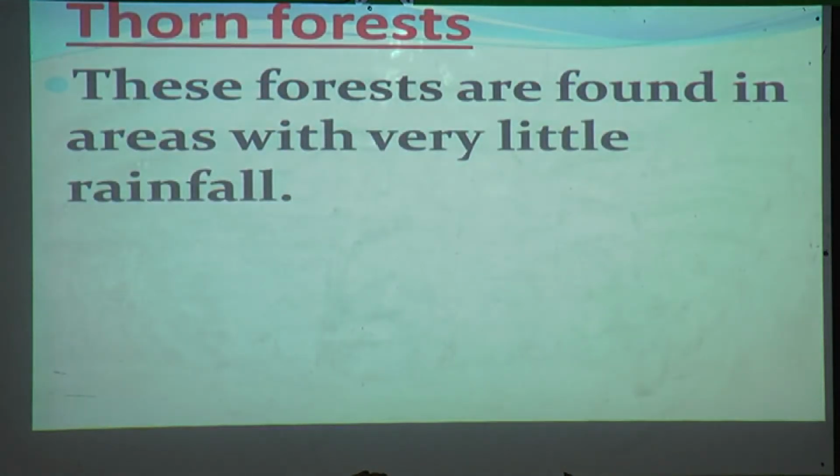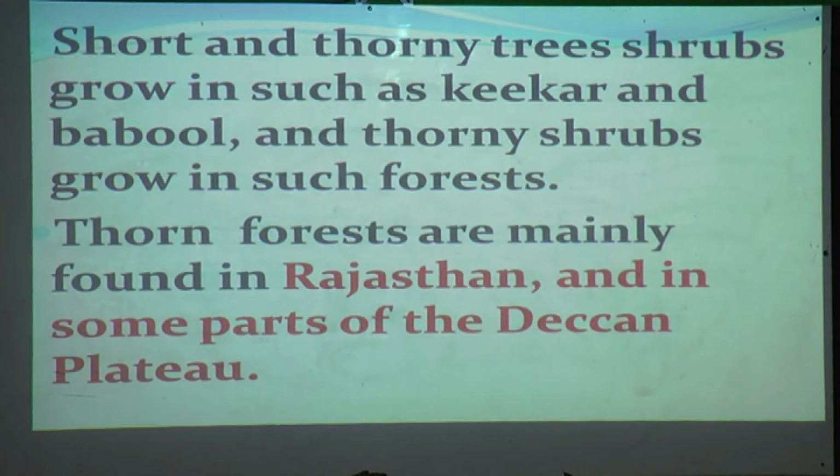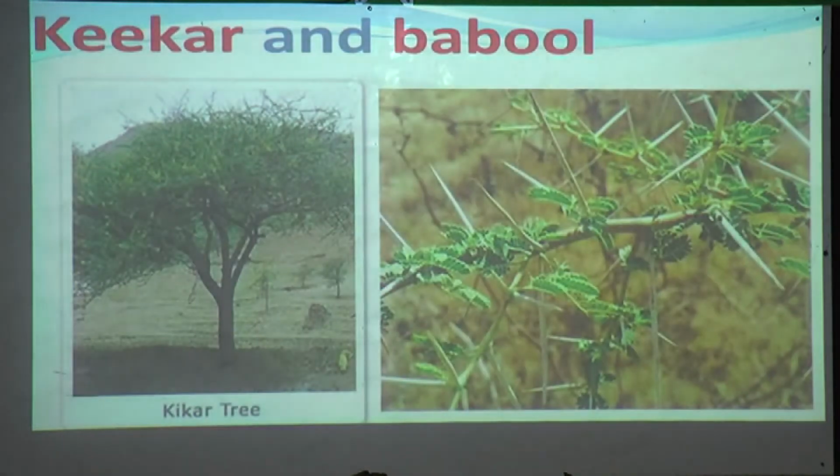This forest we can find where very little rainfall is there. Short and thorny trees grow in these places, like thicker tree, babul tree, and short plants like thorny shrubs. Thorny forests are mainly found in places with very little rainfall, like desert places. Yes, that is Rajasthan and some parts of the Deccan Plateau. Examples are thicker tree and babul tree.